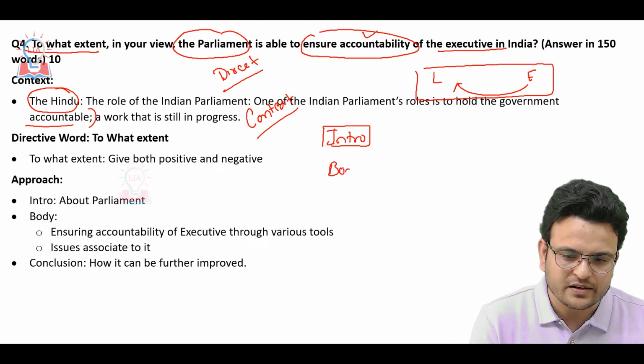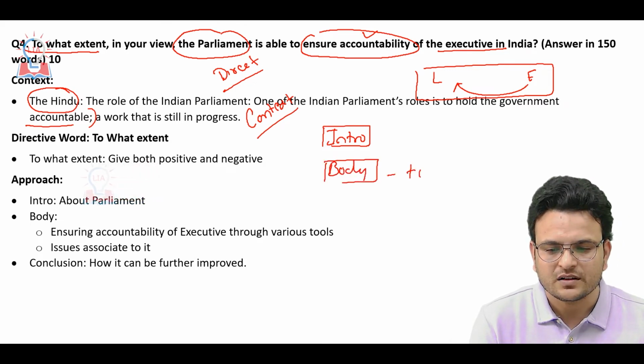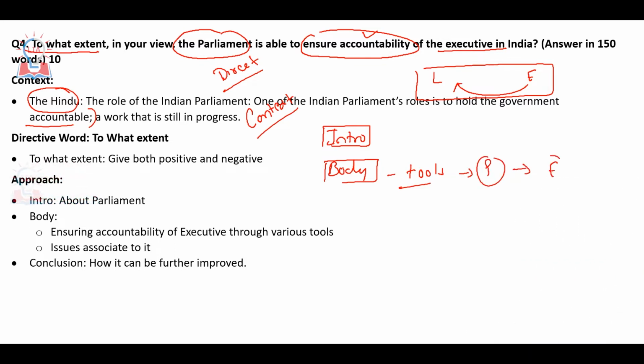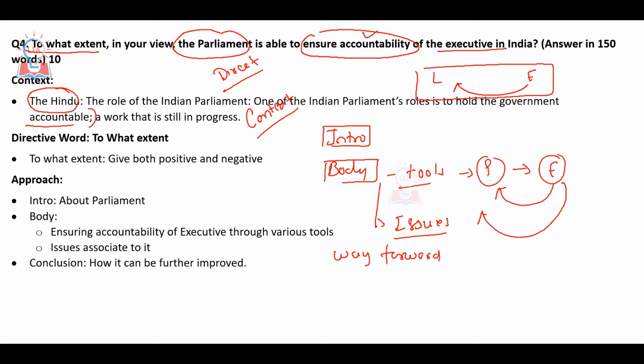Then in the body you have to mention what are the tools parliament has to ensure accountability of the executive toward the legislature. It has the no confidence motion, passing of the budget, various tools parliament has. Then you have also to mention issues regarding upholding this accountability toward the legislature. And then in the conclusion or way forward, you have to mention how we can ensure accountability of the executive toward the legislature. This is the way you can write this particular question.